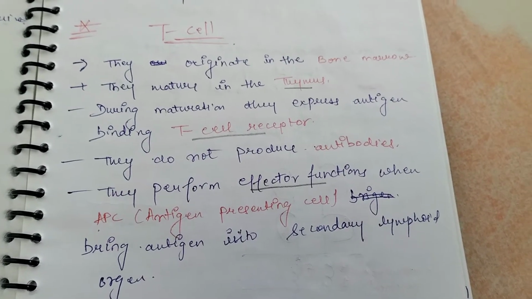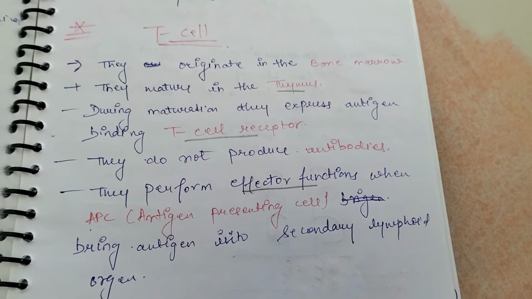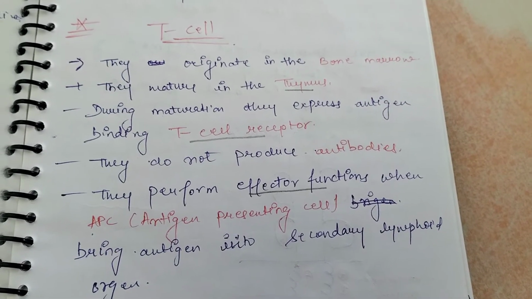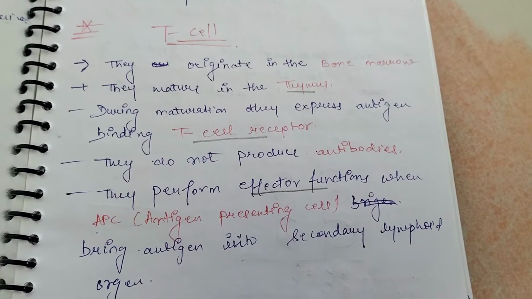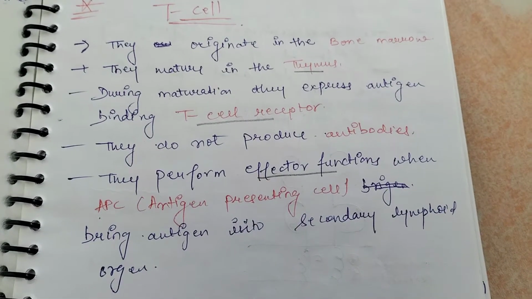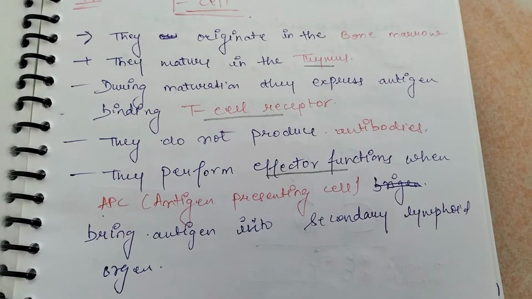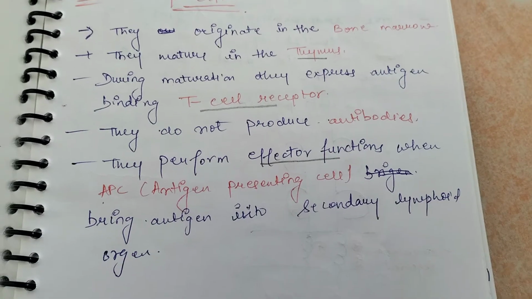Today I want to explain about T cells. T cells originate in bone marrow, but they mature in the thymus. During maturation, they express an antigen-binding T cell receptor. They don't produce antibodies. They perform effector functions when antigen presenting cells bring antigen into secondary lymphoid organs.